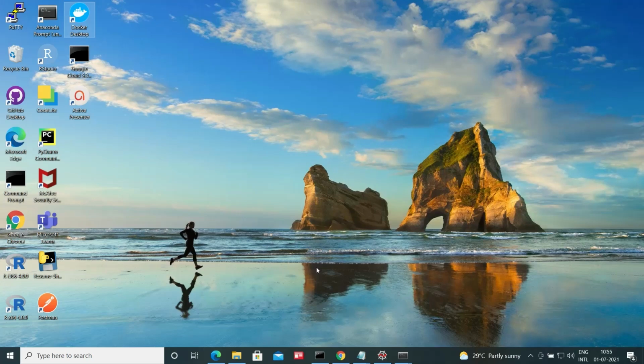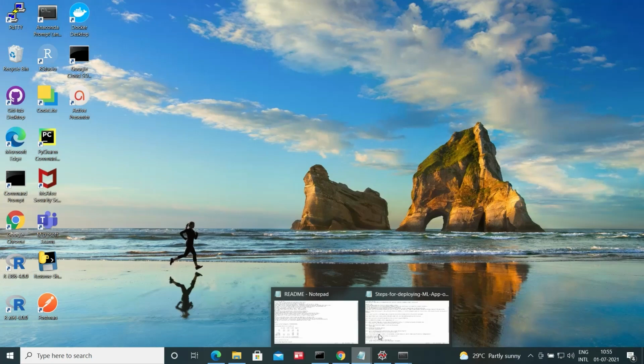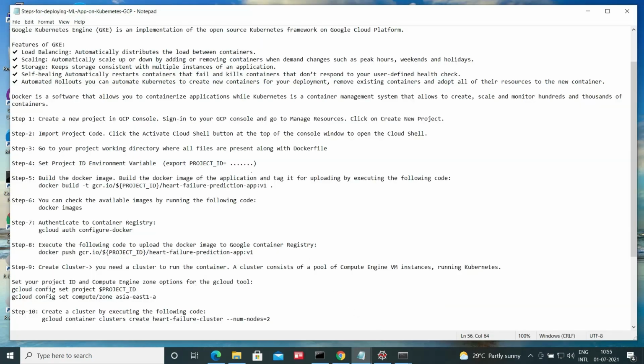After testing locally, we decided to deploy it onto Google Kubernetes Engine. Docker is software that allows you to containerize the application, whereas Kubernetes is a container management system that allows us to create, scale, and monitor hundreds or thousands of containers.